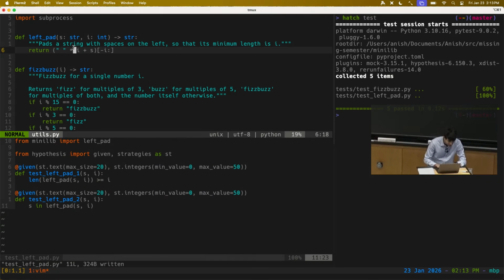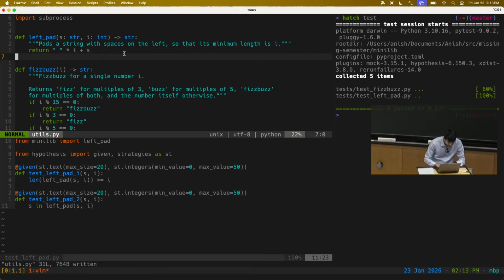Let's just go and break this implementation. Let's say that we left pad by taking the padding length and multiplying it by I, and then adding in S. So this is clearly wrong, right? If we start with a string of length 5 and we want to make the padding 7, we don't add 7 spaces to the left of the string. But I'm just going to go ahead and break it in this way, just so I can demonstrate that this property-based testing approach catches it.